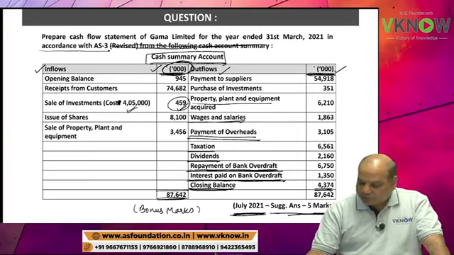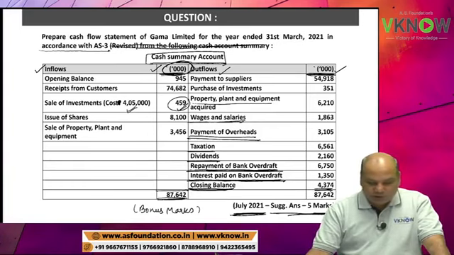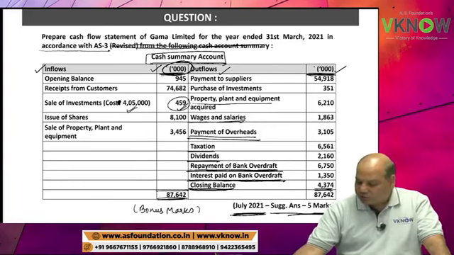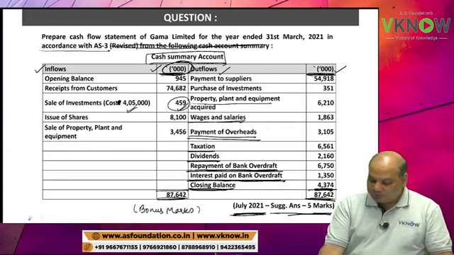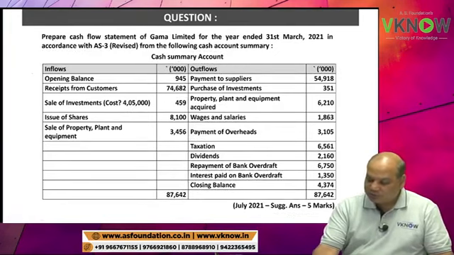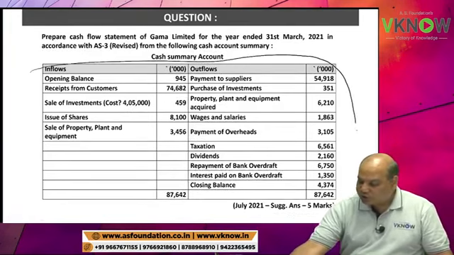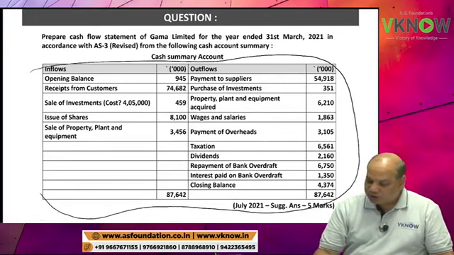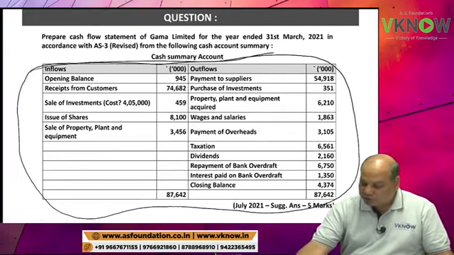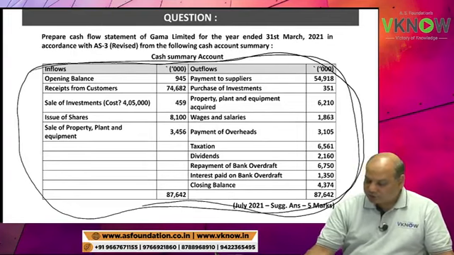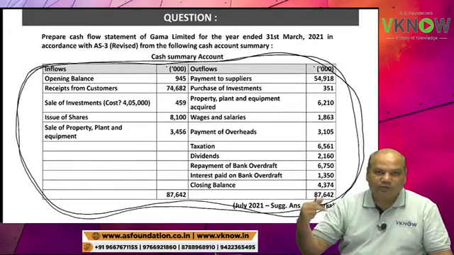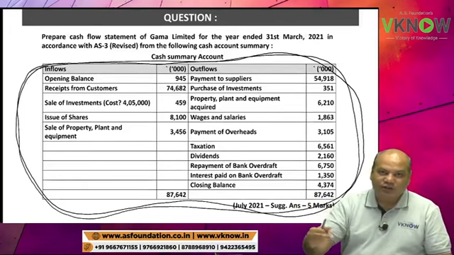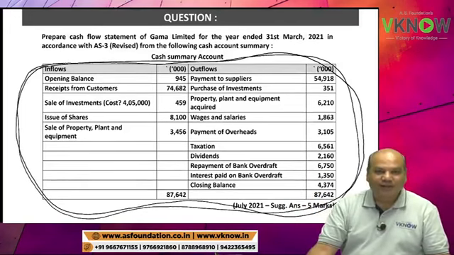Total, please check. Is it matching 87642? You have to check. Now, from this example, you will understand what we do in cash flow statement. Whatever cash transactions have taken place during the year are divided under 3 headings: operating, investing, financing. That's it.